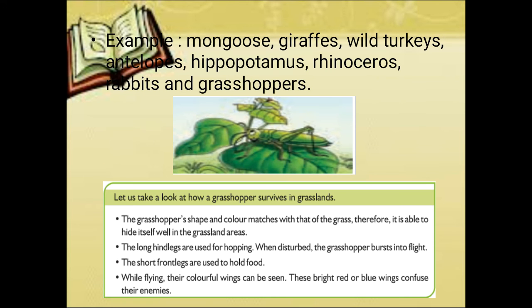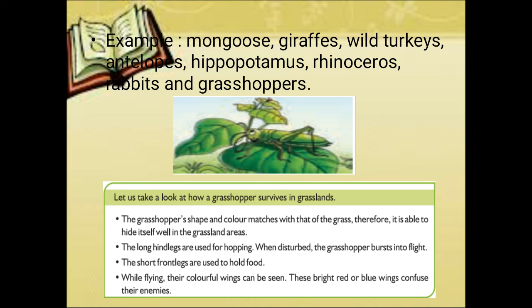So some of the animals living in grasslands are mongoose, giraffes, hippopotamus, rhinoceros, wild turkeys, antelopes, rabbits and grasshoppers, right? So how will the grasshopper adapt? For example, the grasshopper looks green in color, so it matches the leaf. Okay, so the enemy will get confused whether it is a leaf or a grasshopper. It is the first point. And the second point, the grasshopper has big hind legs which help it to fly away when a predator attacks it.